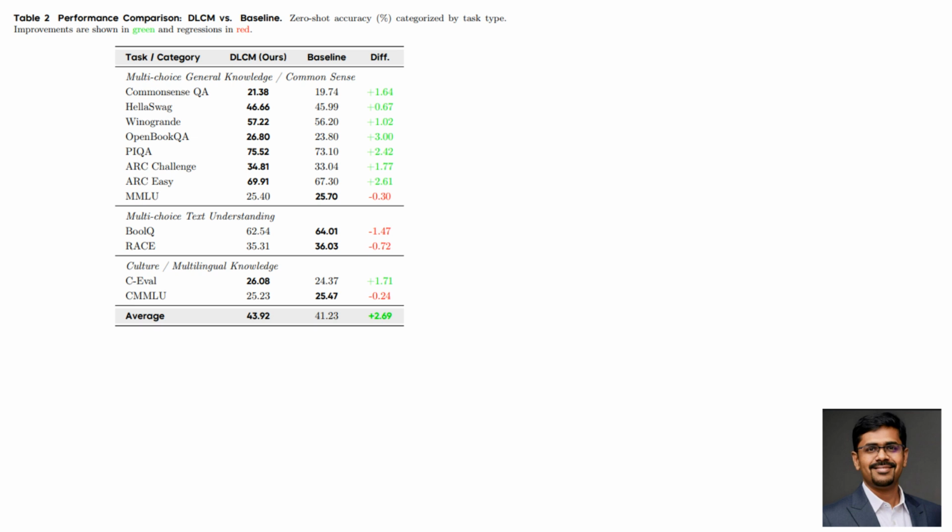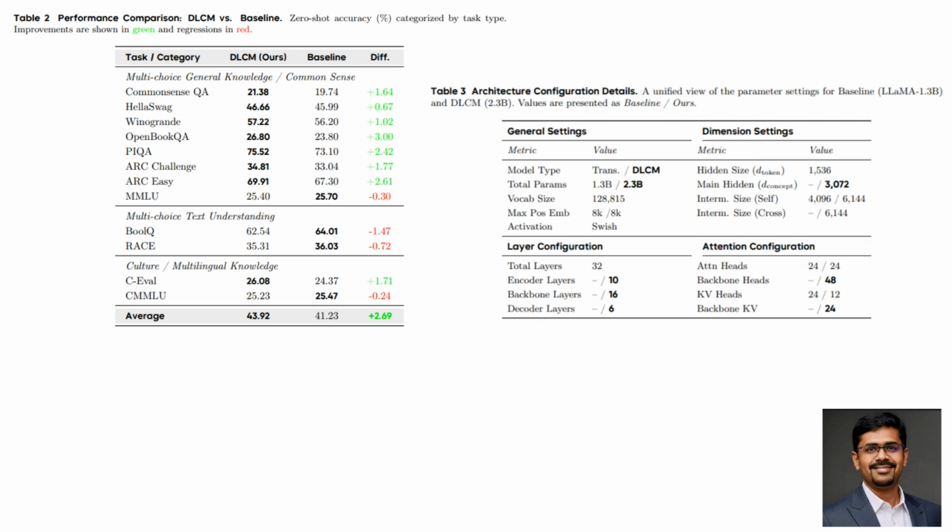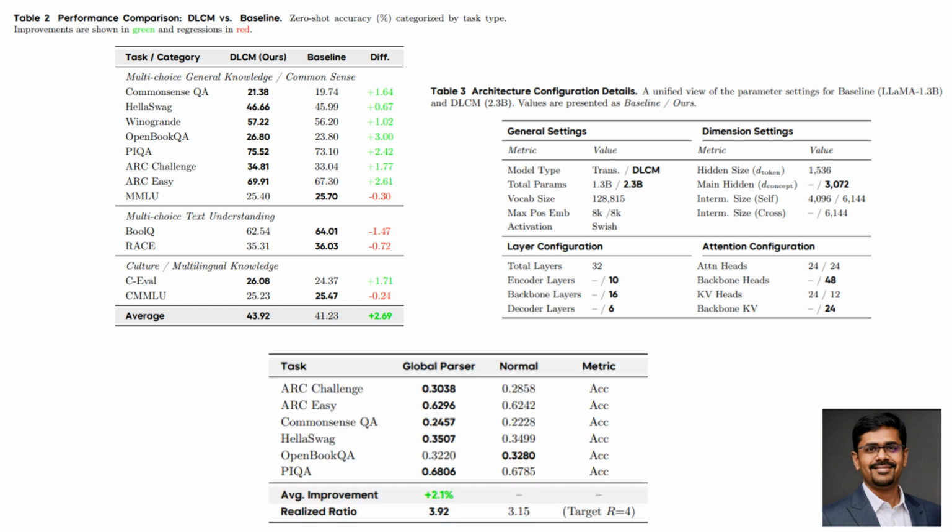Does this actually help? Yes, but in a very telling way. At about 4 tokens per concept, the model reallocates roughly one third of inference compute into reasoning. Under the same flops, it improves average zero shot accuracy by 2.69% across 12 benchmarks. The biggest gains: tasks that require reasoning, like common sense and multi step inference, and the trade off is honest. Some fine grained text tasks dip slightly. The model is choosing to think globally, not obsess locally.